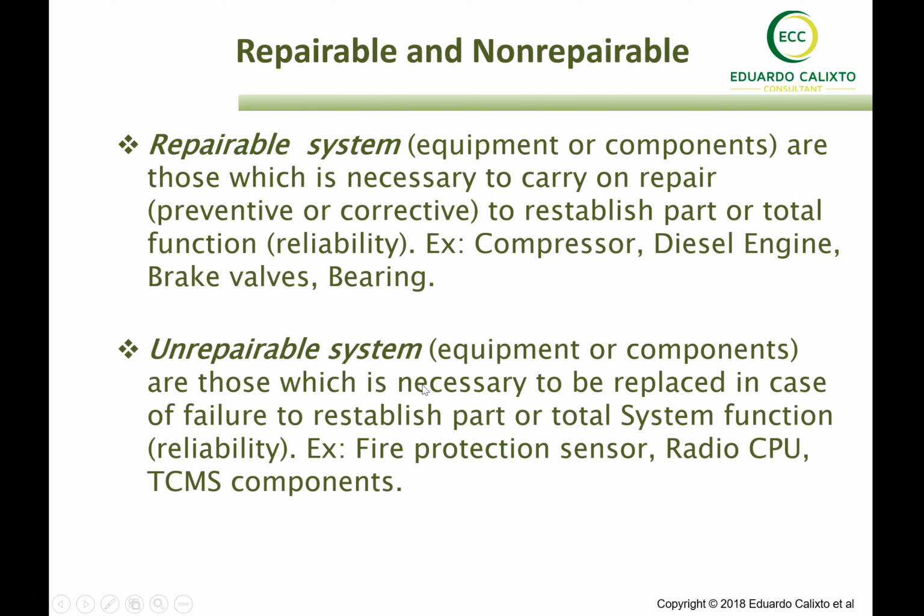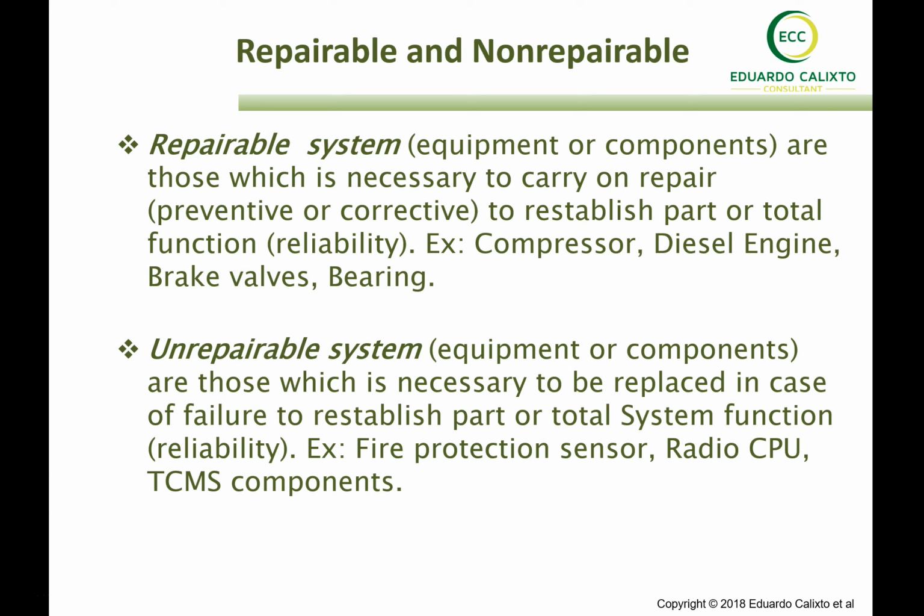Concerning the equipment, some concepts are important to define. So, what is a repairable system and an unrepairable system? As I described in the beginning, repairable systems are those for which it is necessary to carry out repair. To carry out repair means preventive or corrective action to reestablish part or all of the function. So, in a train, we have a compressor. In a locomotive, we have a diesel engine. We have brake valves, bearings in different parts of equipment in the train, for example, the bearing box in an axle. So all such components are repairable.